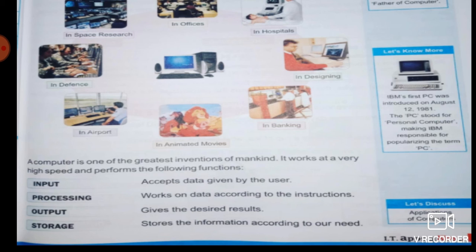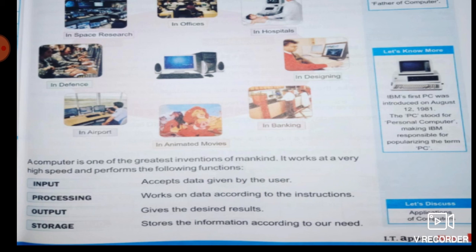Output is the final result that we get through output devices like monitor and printer. So we get the final result on a monitor, we can see the result, or we can take the printout of the result. And the next very important function of computer is storage. It stores the information according to our need.